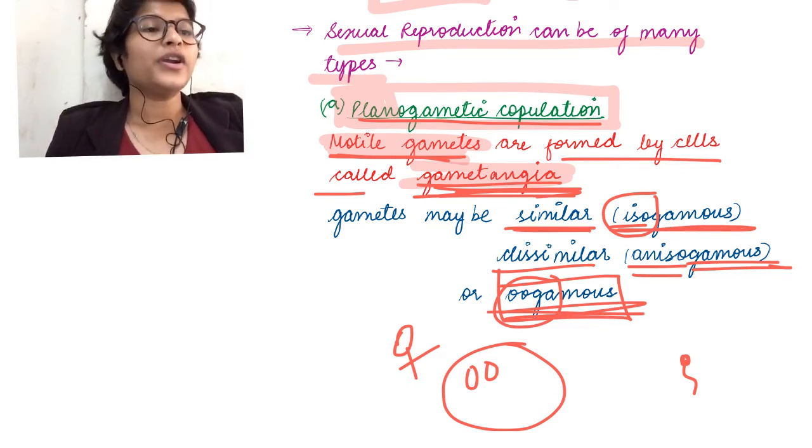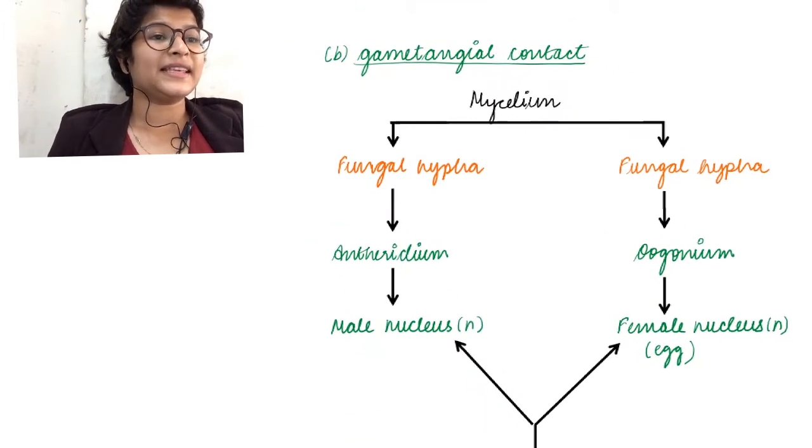So going on to further details about sexual reproduction, let's see the second type.